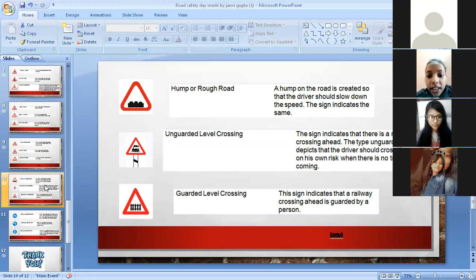The sign indicates the unguarded level crossing. The sign indicates that there is a railway crossing ahead. This type, unguarded, depicts that the driver should cross the road at his own risk when there is no train coming. Guarded level crossing. This sign indicates that the railway crossing ahead is guarded by a person.